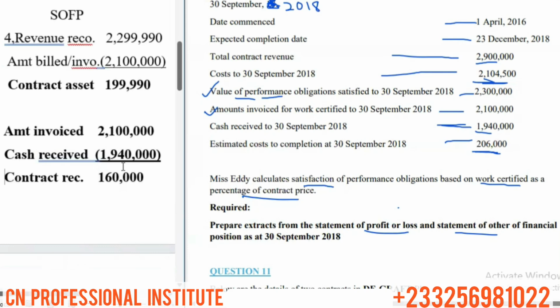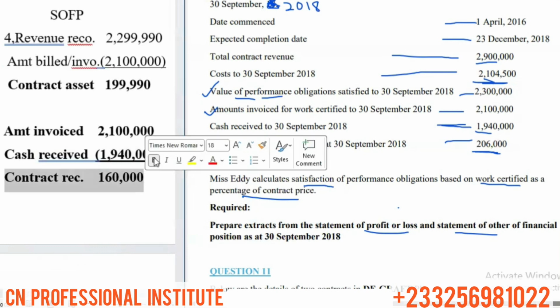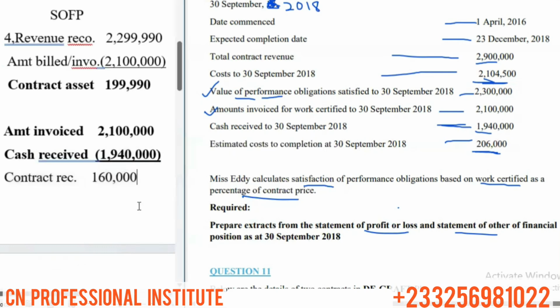And I said this contract asset here of 160,000 is also a current asset. It's also a current what asset? So when we go to the statement of financial position, you have contract asset here. There will be a contract asset of 199,990, and then there will also be a contract receivable of what? 160,000, right? So that is it with this question, as simple as that.